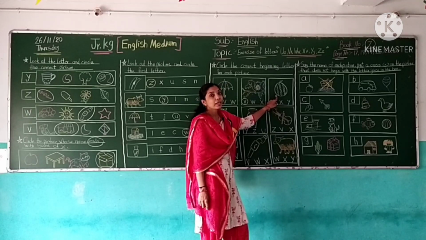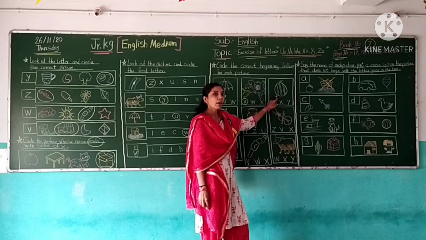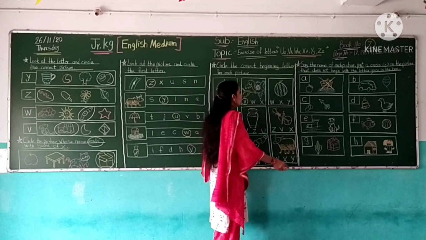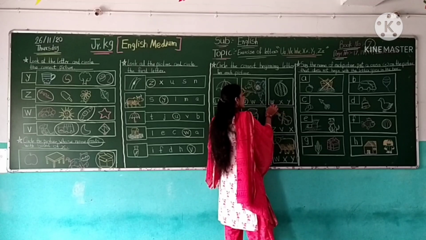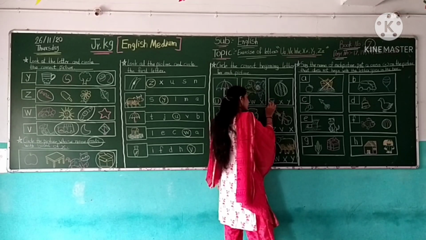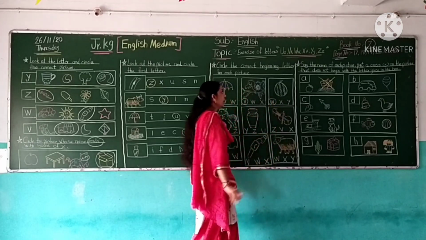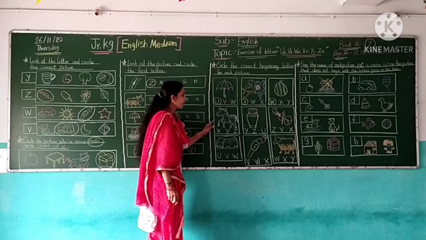Watermelon start the letter W. Watermelon. So here find the letter W. This is letter W. No. This is letter W. Yes, this is letter W. So circle the letter W. W for watermelon. Now next picture is zebra.